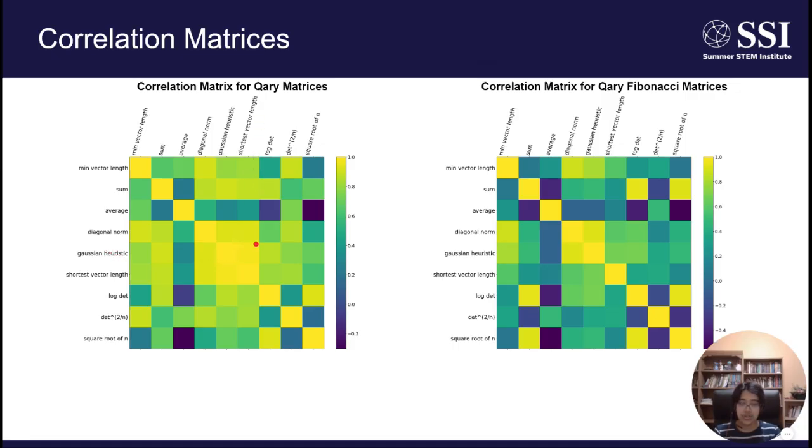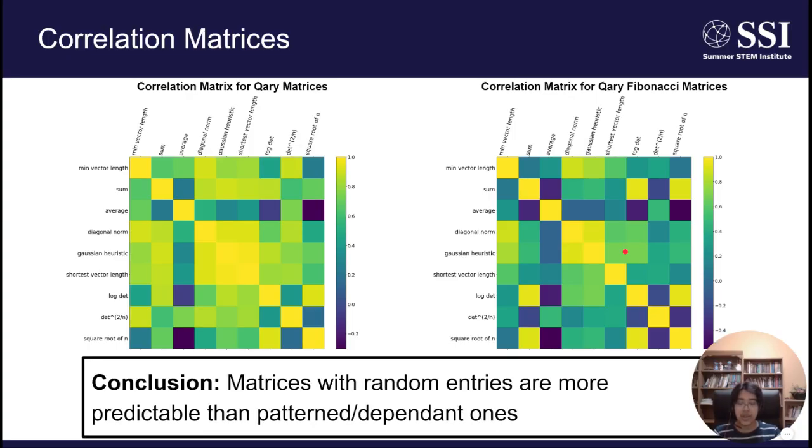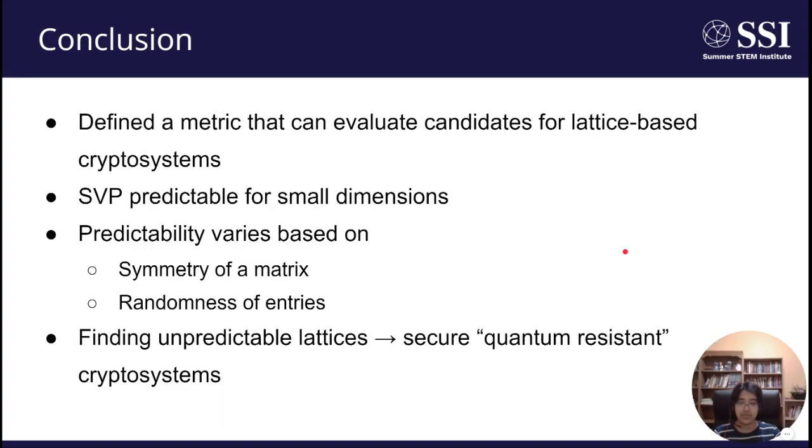So when we compare the Gaussian heuristic to the shortest vector length for pure QArray matrices where we have these completely random entries, we can see that the R value is very close to 1. However, when we substitute those completely random entries with the Fibonacci matrix numbers in the QArray matrices, we can see that the R value for the Gaussian heuristic compared to the shortest vector length is more like 0.7, which accounts for the significantly lower R-squared values that we saw. And hence we can conclude that matrices with random entries are more predictable than matrices with pattern or dependent entries.